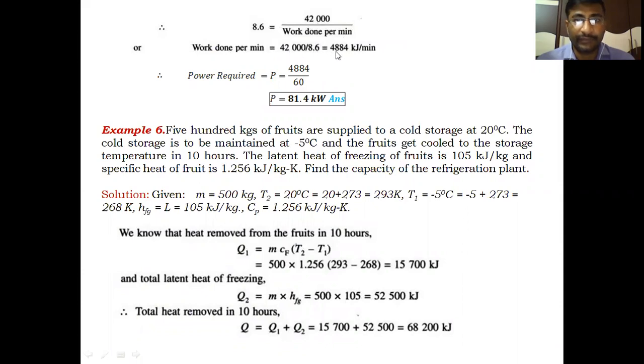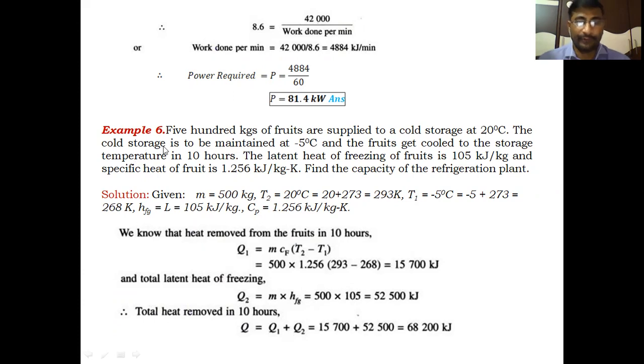We will get 4,884 kilojoules of work to be done on the system per every minute. Therefore, power required is 4,884 divided by 60 to convert into kilowatts. Then we will get 81.4 kilowatts of power needed for the system to extract 42,000 kilojoules per minute, or 200 tons of refrigeration.